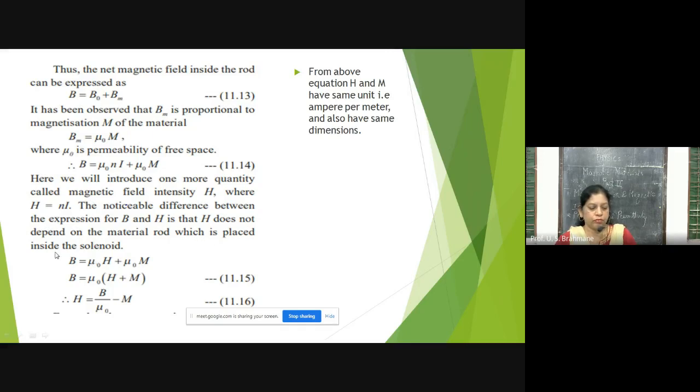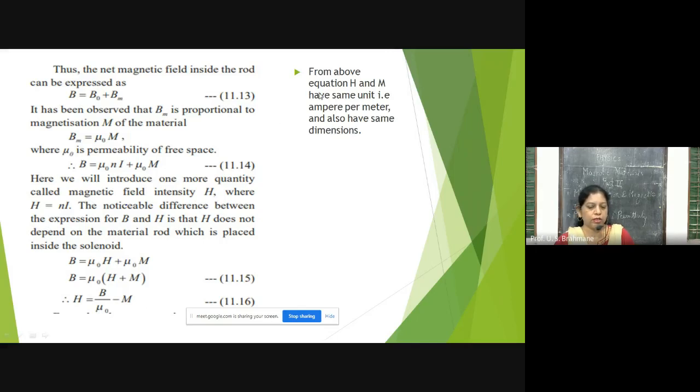So the equation comes about like this. For Ni, we'll just substitute H. So B is equal to mu 0 H plus M. So what we'll do is we'll just rearrange the terms. H is equal to B upon mu 0, taking M to the left-hand side, minus M. So this is the equation.